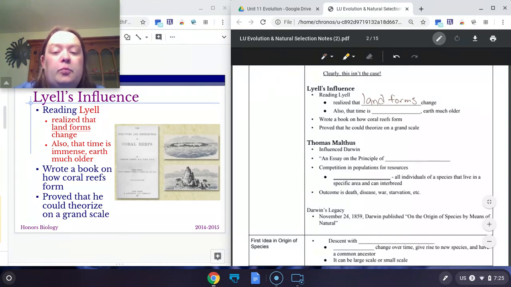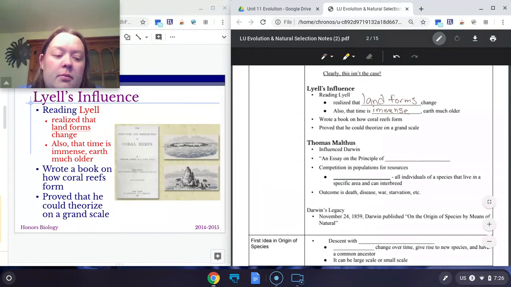And he also said that time on Earth is immense, meaning that the time scale of Earth is very, very, very large. So Earth is 4.65 billion years old. That's very, very large. Now, while this doesn't seem related to evolution or Darwin, it did give him a bit more to support his idea of the fact that the Galapagos Islands weren't always the same. New habitats can open up, new habitats can disappear, new food sources can emerge, things on land change.